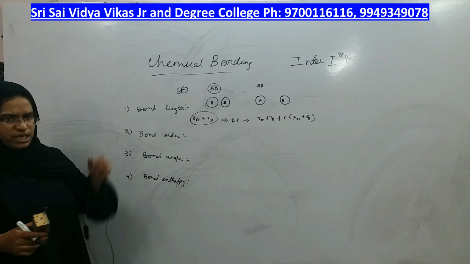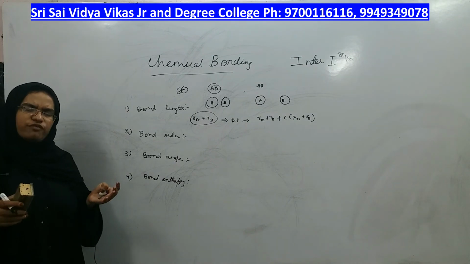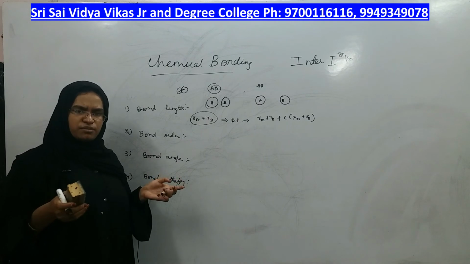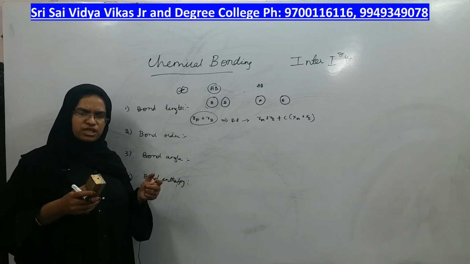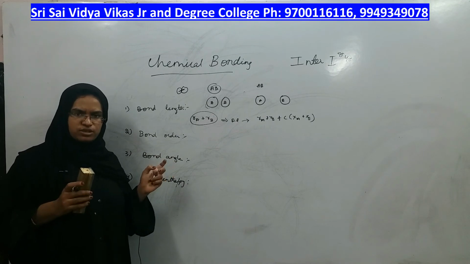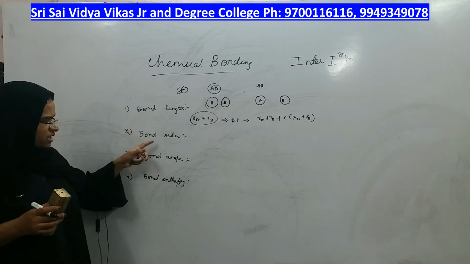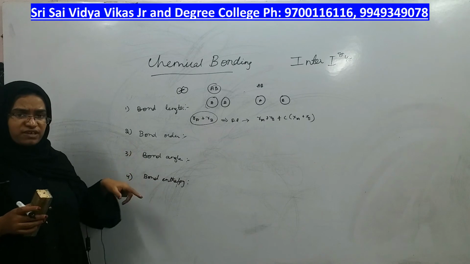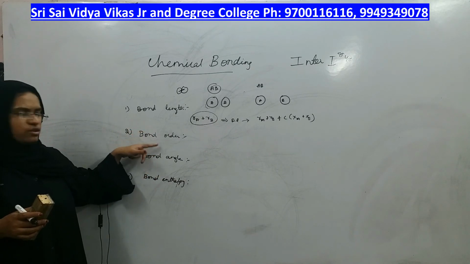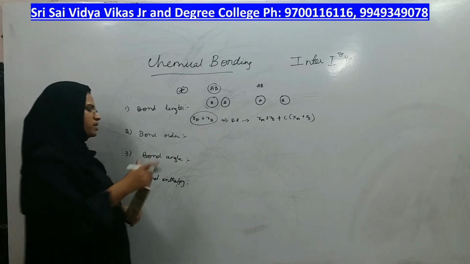This is bond length. If the bond length of any molecule is more, that means they are away from each other, and if the bond length of any molecule is less, that means they are near to each other, right? After understanding all these, we will see how they are interconnected, right? But first we should know the definitions of all of them, right?